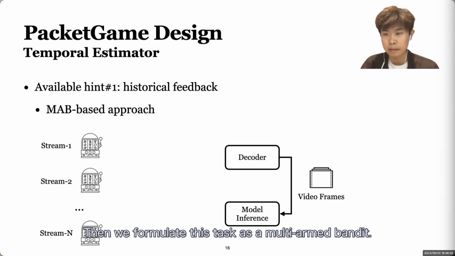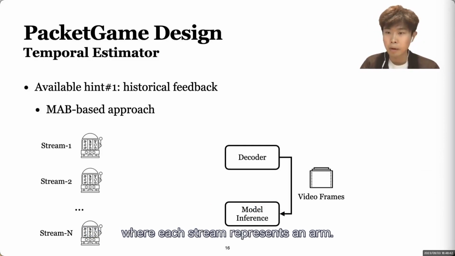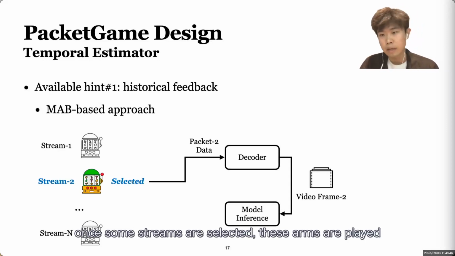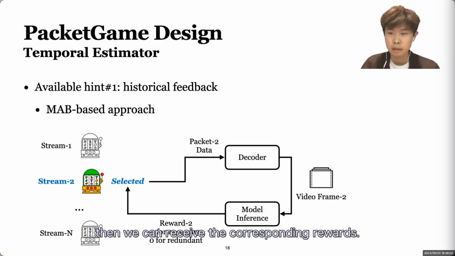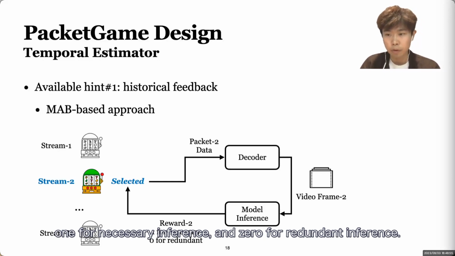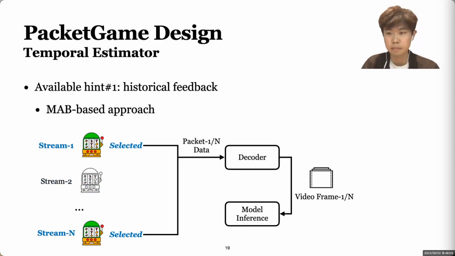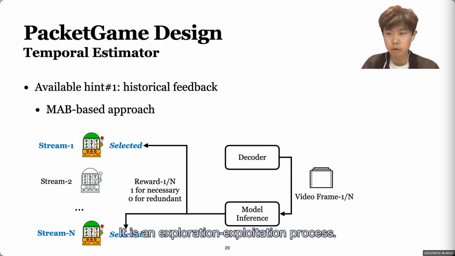Then we formulate this task as a multi-armed bandit, MAB, where each stream represents an arm. Once some streams are selected, these arms are played. Then we can receive the corresponding rewards, 1 for necessary inference and 0 for redundant inference. It is an exploration and exploitation process.